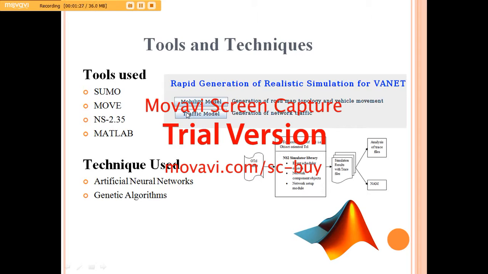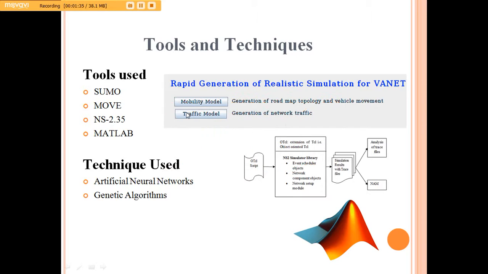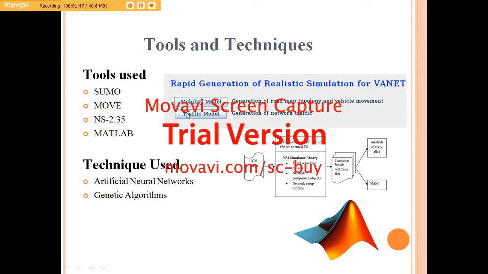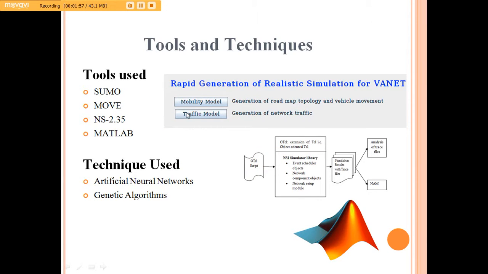So these are the tools that we have used: SUMO, MOVE, NS2 and MATLAB. MATLAB has been used for the artificial neural network and genetic algorithm, and NS2 for launching an attack, because we want to create our own dataset, so we need to have attack records as well. MOVE and SUMO have been used to create a VANET environment. They generate a TCL file which is used by NS2, where we make changes in the files of the AODV